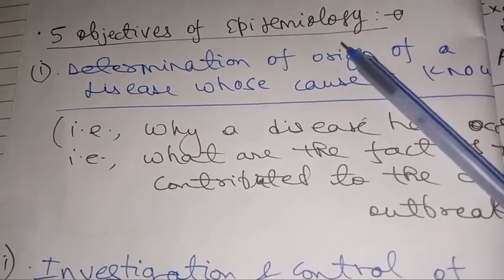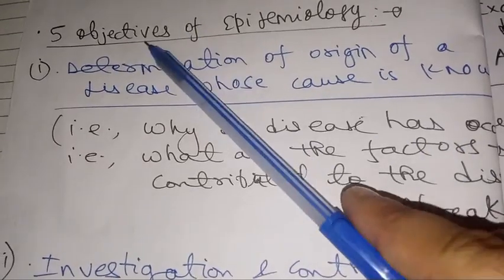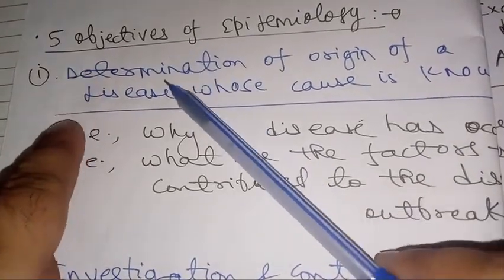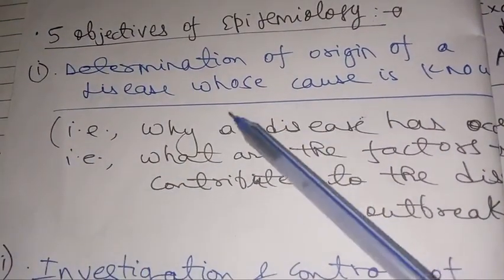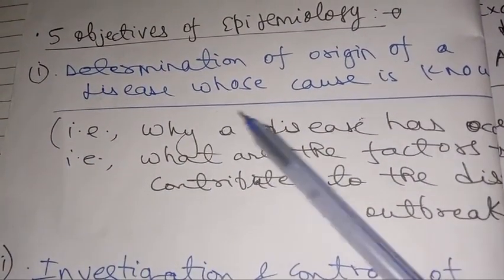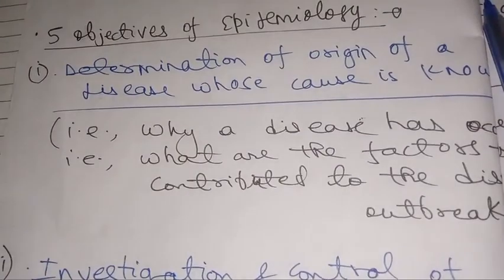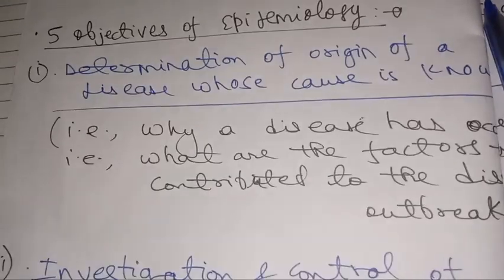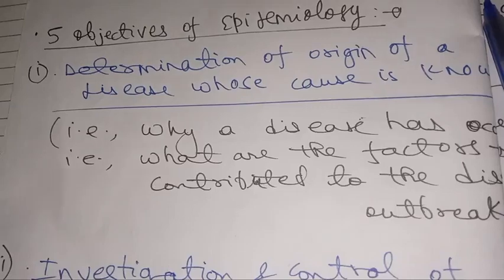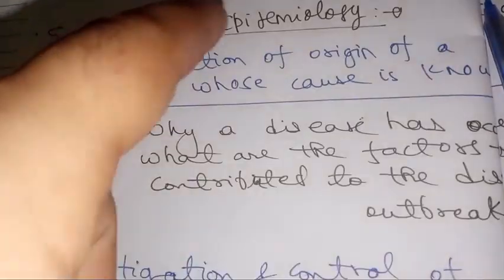This is the second, detailed lecture on epidemiology. Here we will be discussing the five objectives of epidemiology. First is determination of the origin of a disease whose cause is known. Here we have a disease whose etiology, or cause, we know, but we do not know how the disease originated in a particular population. That is what we will try to find out with respect to the first objective of epidemiology.